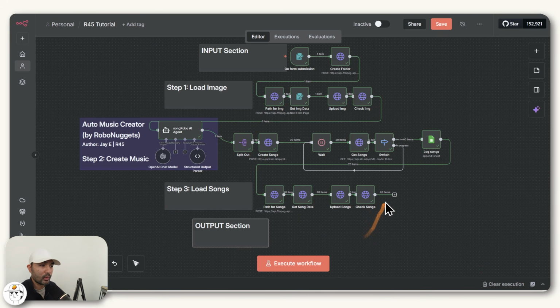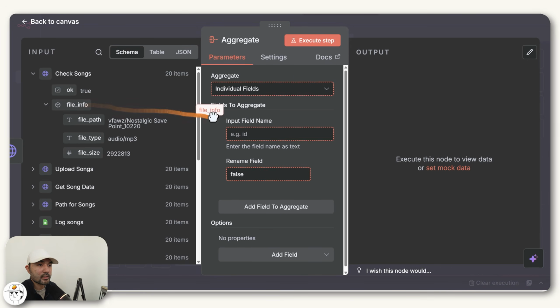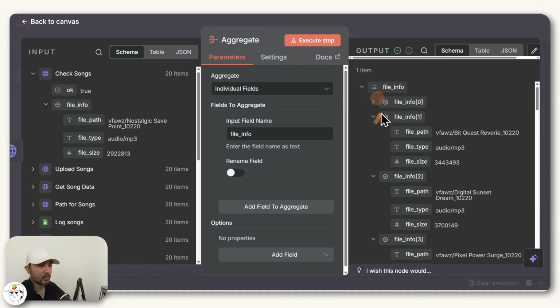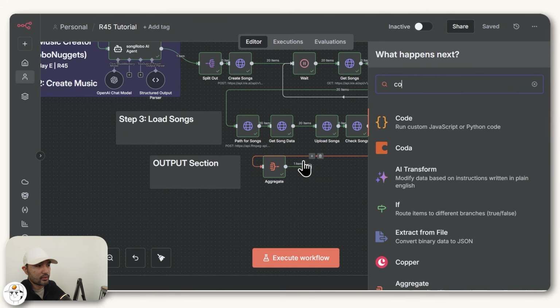So now finally, what we'll be doing is combining all of those songs and also the image that we uploaded into one video. The way you do that is through this output section, which will begin by doing an aggregate node. Just drag this file info from the previous node in here and click execute step. And what that will simply do is aggregate or group these 20 items into one item, which is what we need in order to combine them together. Because the next node that we'll set up is going to be this code node.